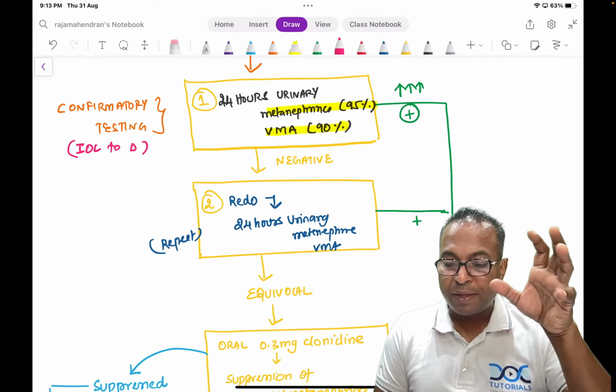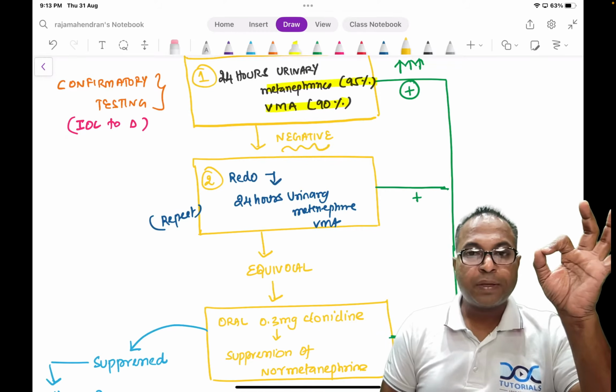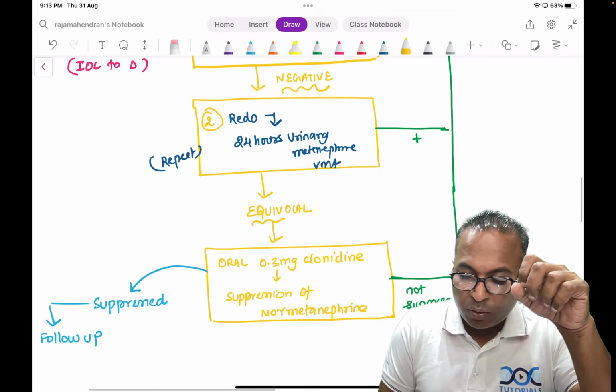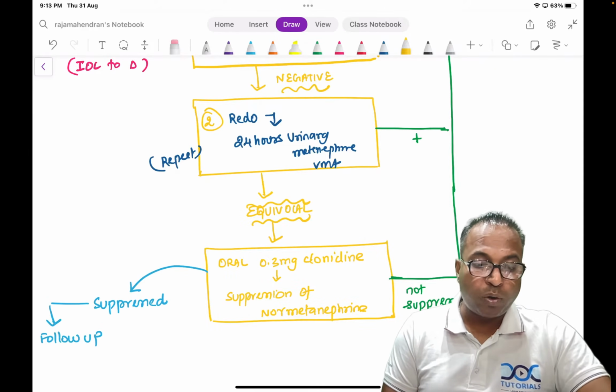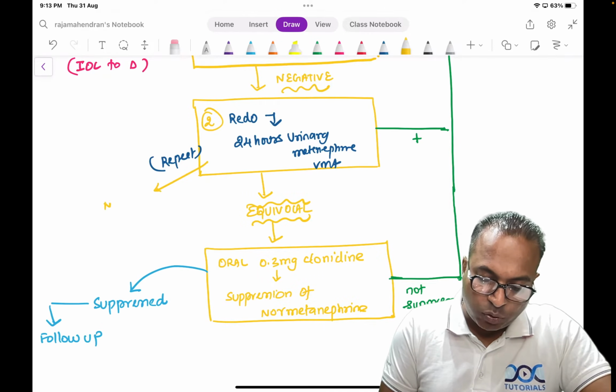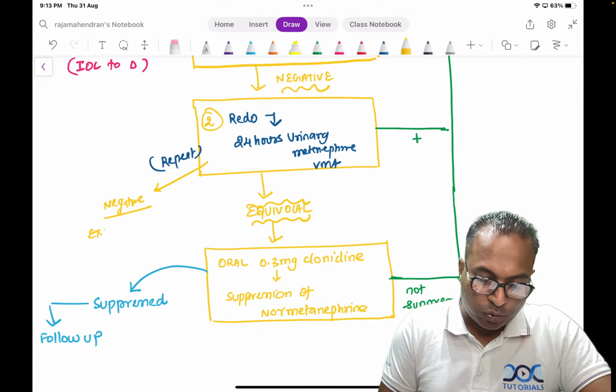That is confirmatory. That is one time negative. Don't confirm it yet. Go for another test. If that test is equivocal, I have to now rule out. If it is negative, that excludes phaeochromocytoma. Please remember, two times negative excludes phaeochromocytoma.